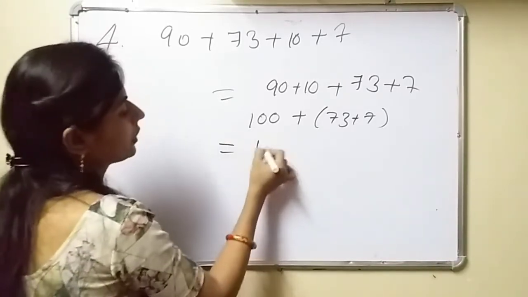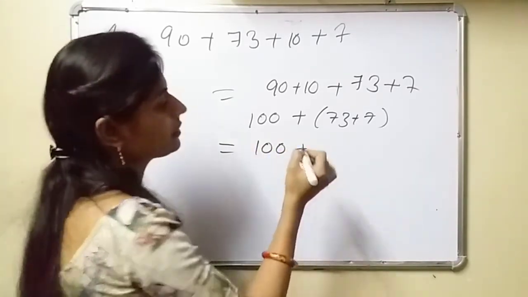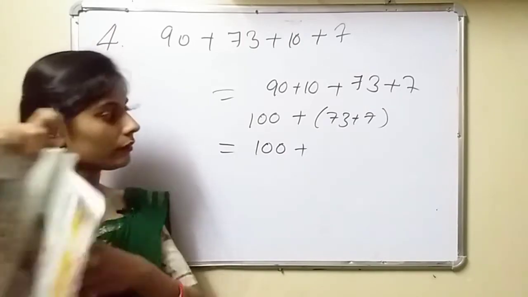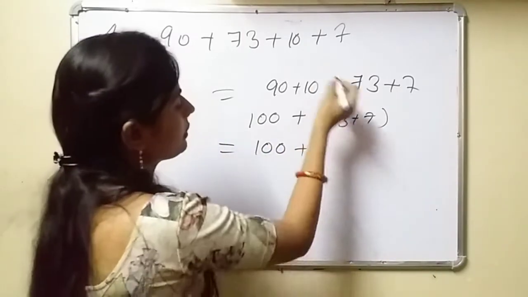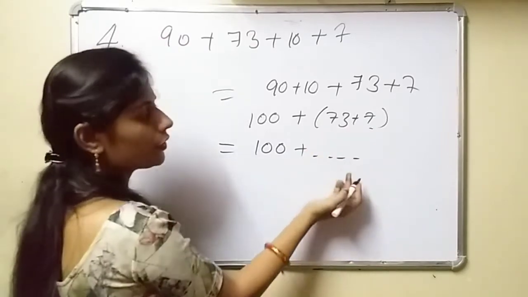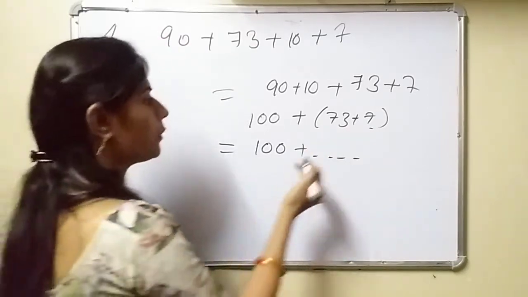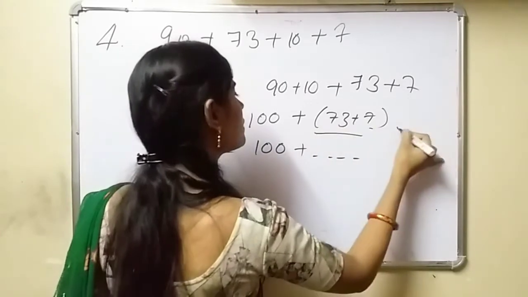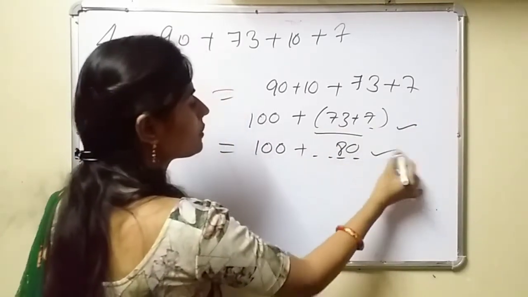Now see, 100 is already given here, plus, you can solve it, 100 is given, no bracket is given here, so directly you can solve it or you can write only the bracket, both are correct. If you are writing this, it is also correct, and if you are solving it, this is also correct.